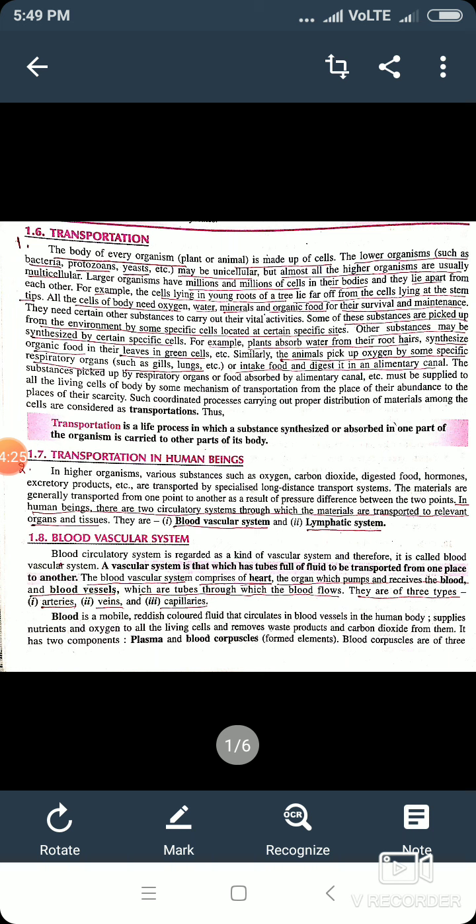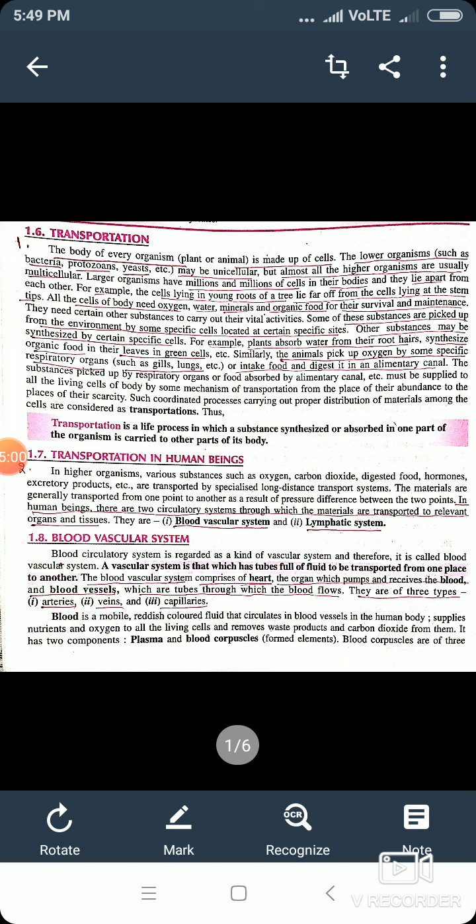So first I'll be explaining to you about the blood circulatory system. In human beings, the blood circulatory system has three components. The first part of the blood circulatory system in human beings is the heart. It is an organ which pumps and receives the blood. So what is heart? Heart is an organ which pumps and receives the blood.